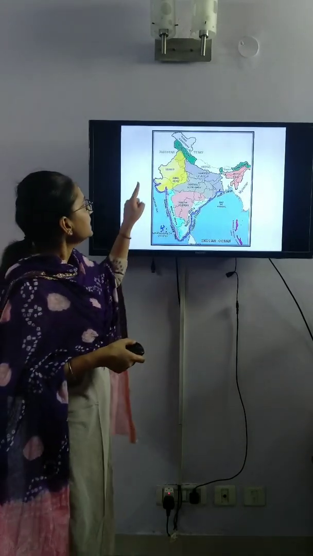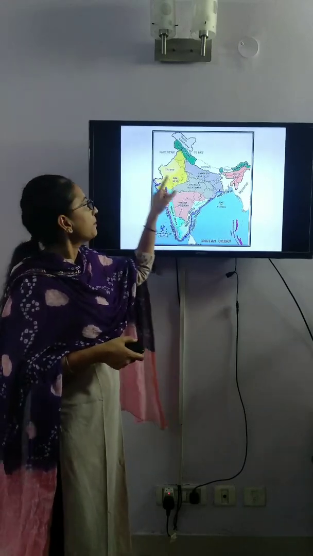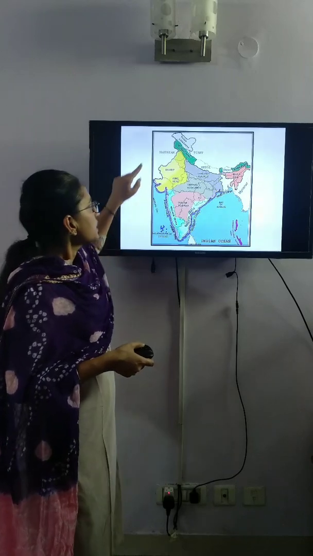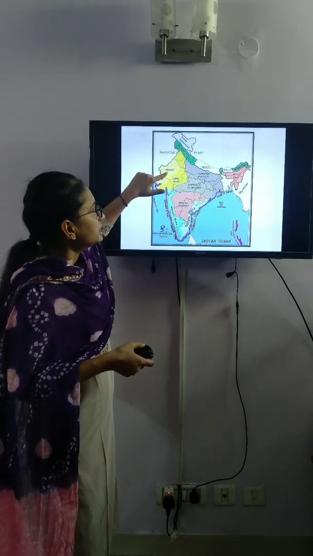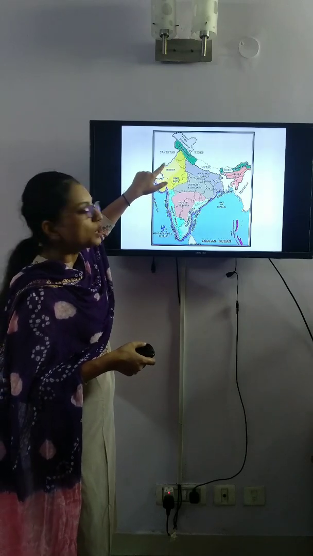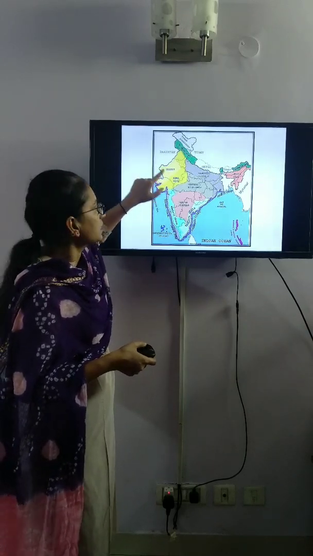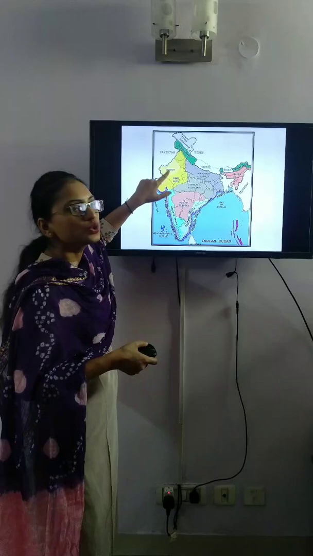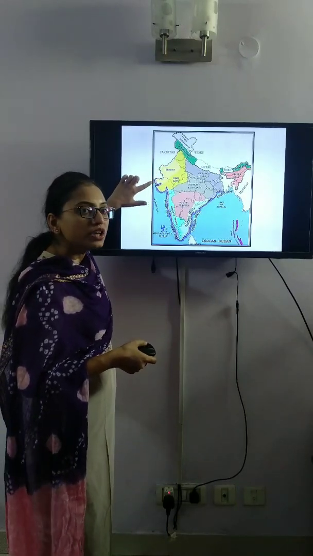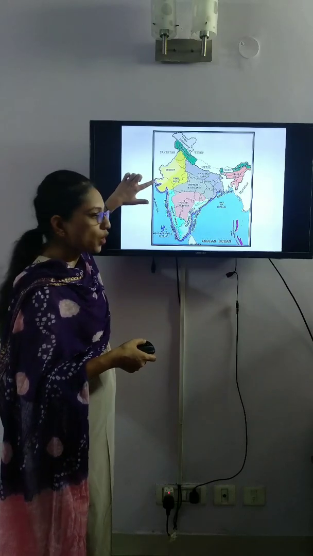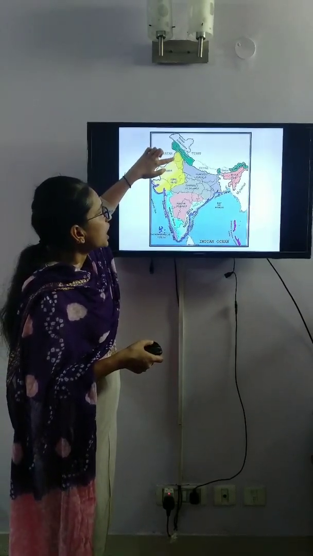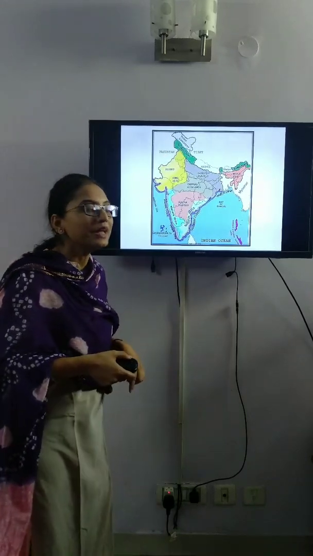Now we will see the desert on the map. The whole of Rajasthan is not desert. This entire desert extends from Aravalli Hills to the border of Pakistan, and from the Rann of Kutch in Gujarat to the Punjab and Haryana plains.